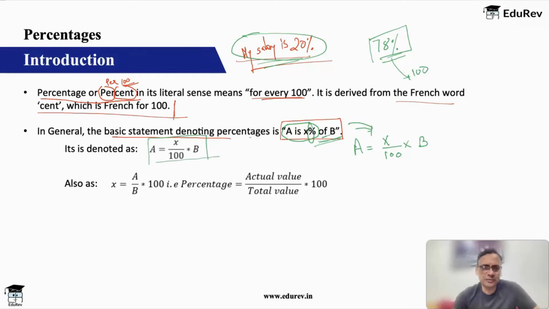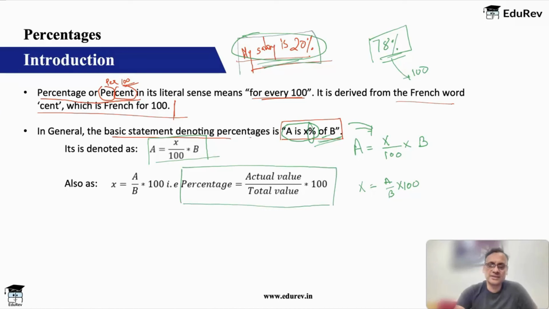Obviously from here we can also say that X is equal to A upon B into 100. This is also fine, right? That means percentage is equal to A, the actual value, upon B, the total value, into 100. So for this statement to make sense, I will say my salary is 20% of your salary.